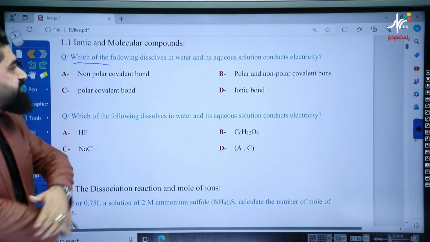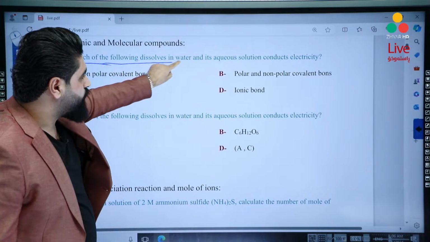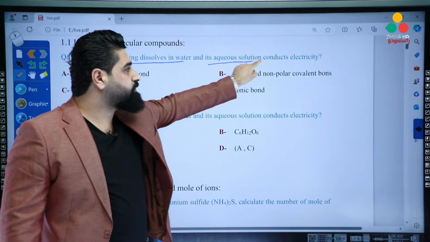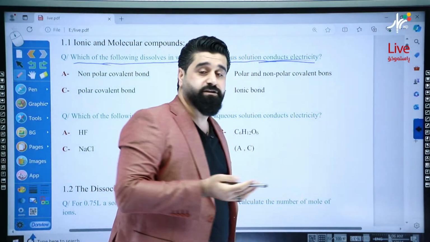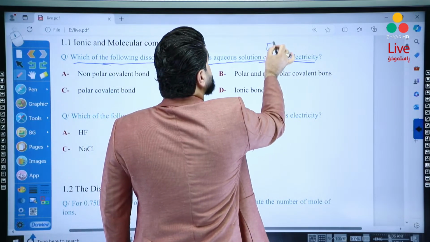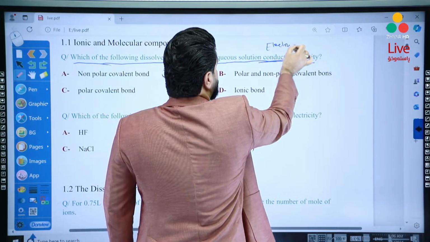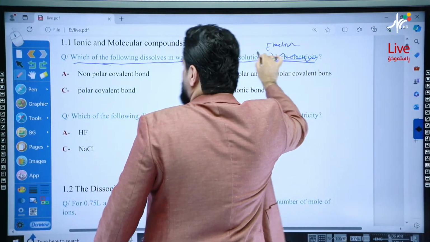Which of the following dissolves in water and its aqueous solution conducts electricity? What is meant by conducts electricity? Okay, it means it's an electrolyte. Or I think I have to change this form of question, okay?